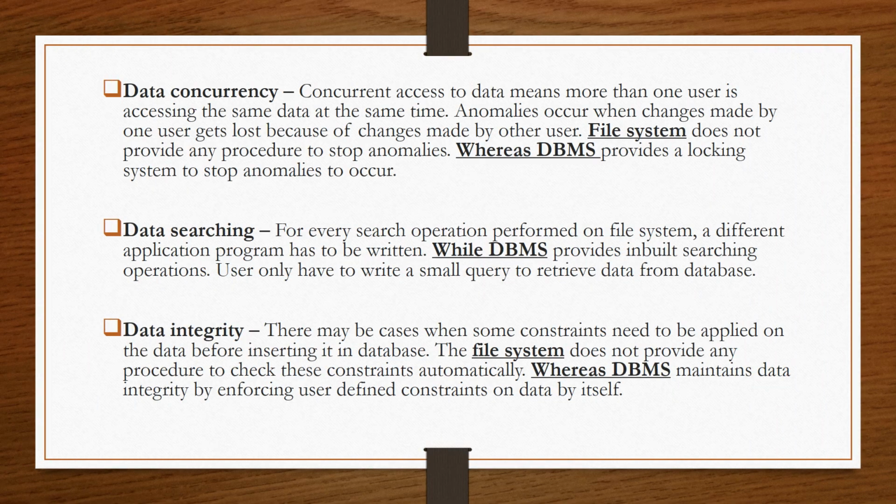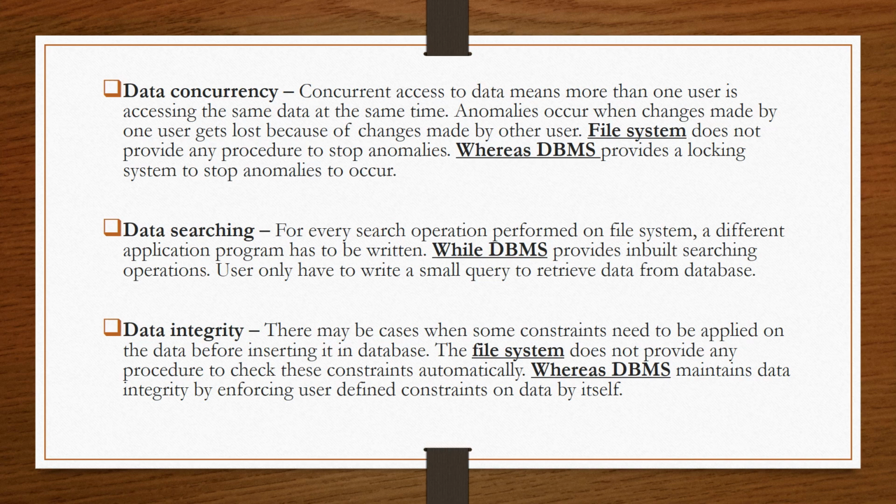Now the next point is data concurrency. In a DBMS, it allows concurrent transactions. That means multiple transactions can execute simultaneously at one time. And the DBMS also avoids anomalies. For example, if there are two users accessing the database at the same time, it avoids anomalies by providing a locking system to that database.